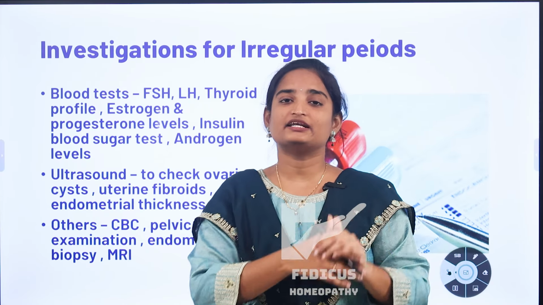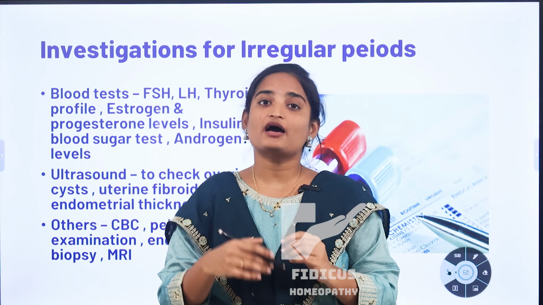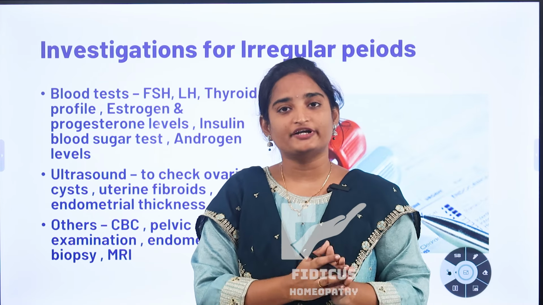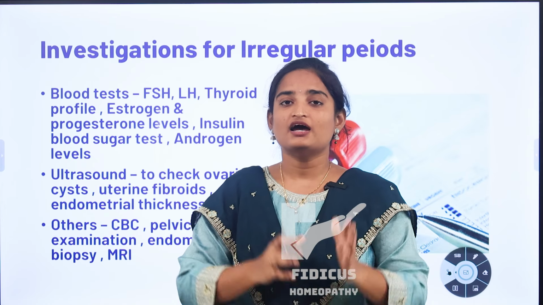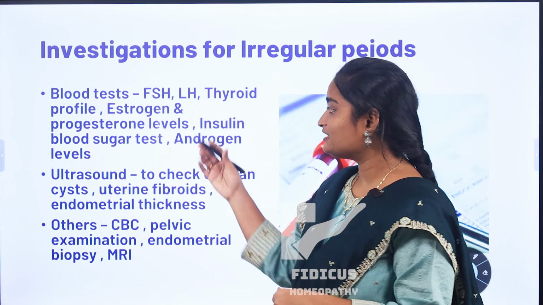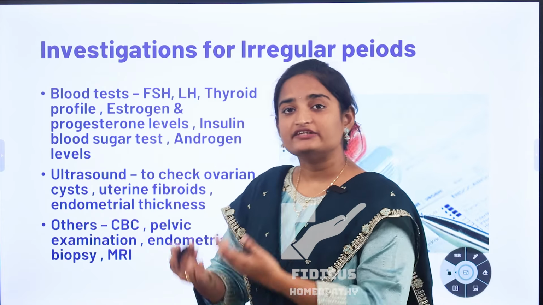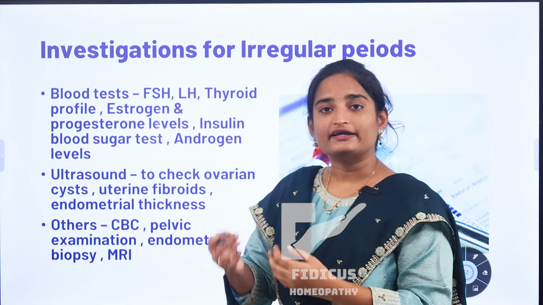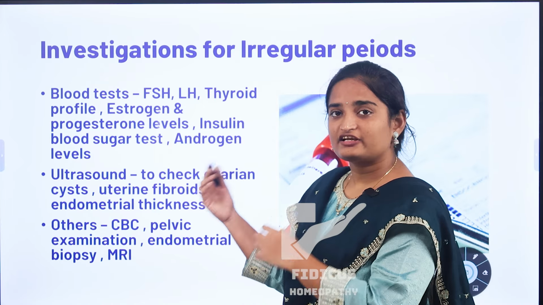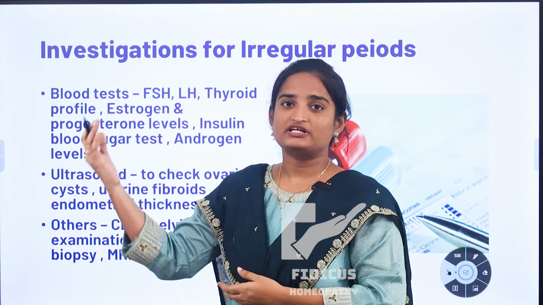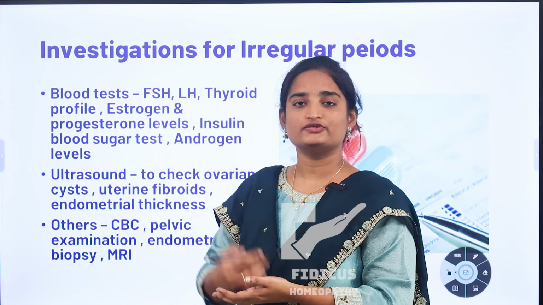If there are high prolactin levels, it can lead to irregular periods or absent periods. Check the thyroid profile, which includes TSH, thyroid stimulating hormone, and T3, T4 levels. All these thyroid disturbances can create irregular cycles. And also check androgen levels. If there is excessive hair growth in the facial region, hair thinning, acne, or all these symptoms are present, check androgen levels. In this androgen test, if there is a high rise of androgen levels like testosterone, it can lead to irregular periods.